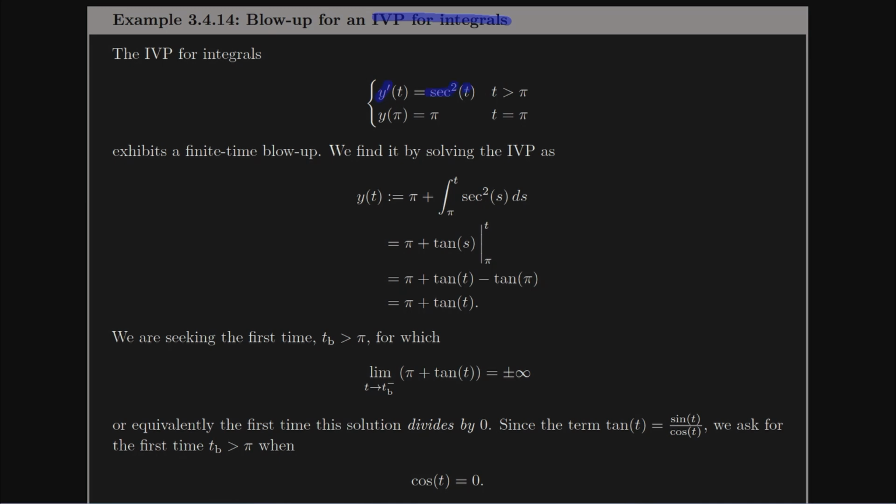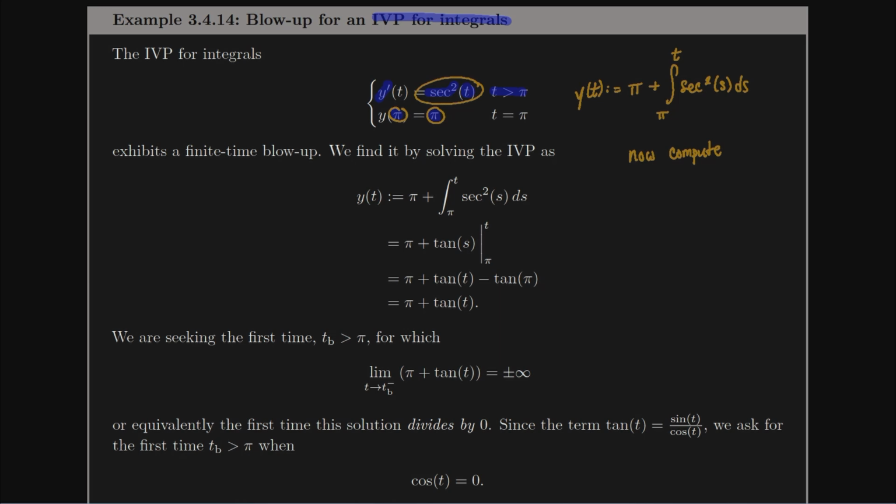Y prime is secant squared after the initial time of pi, and let's suppose that at the initial time we are equal to pi. We of course can solve this, right? The solution to an IVP for integrals is going to be the initial value, which in this case is pi, plus the integral, which starts at the initial time, pi, and ends at the future time, t. And we're going to grab the function on the right-hand side, secant squared, and we're going to change its variable to s. So that's going to be our solution. Now we're going to compute.